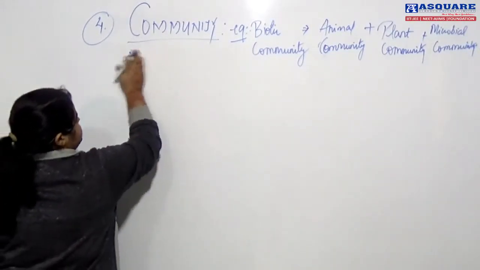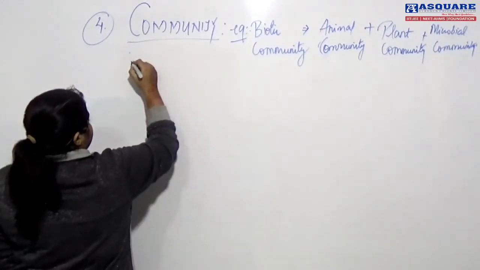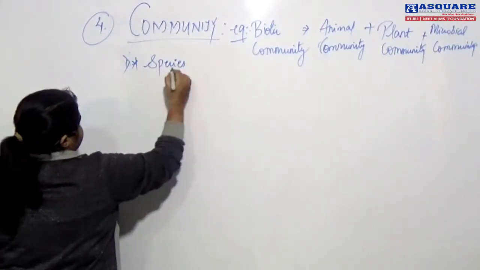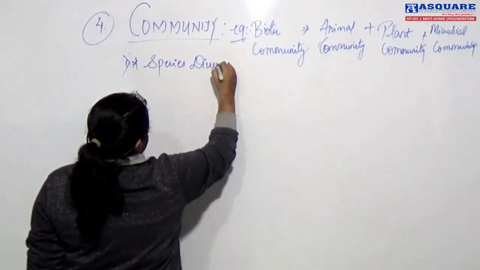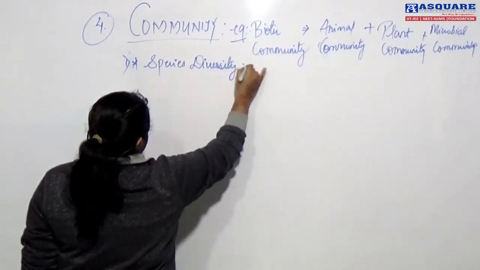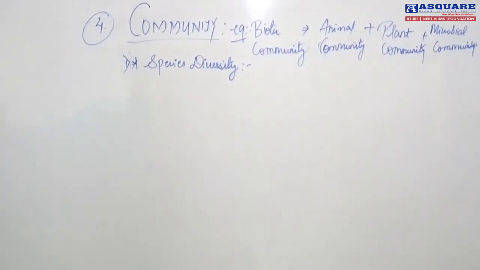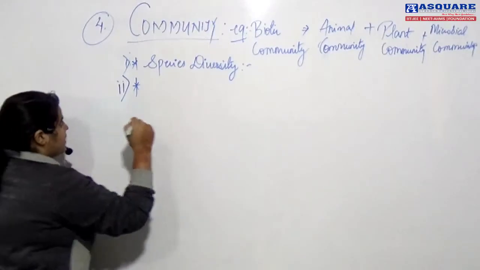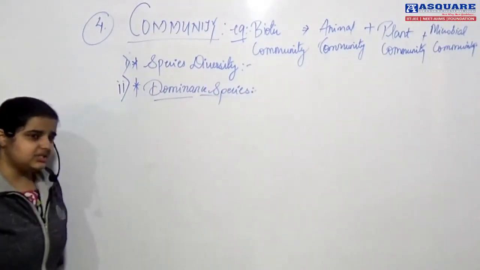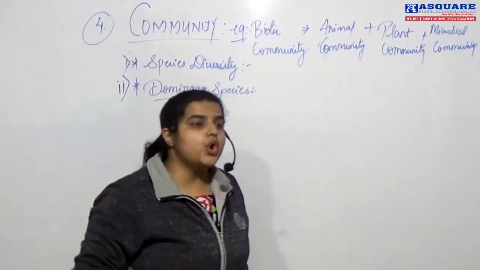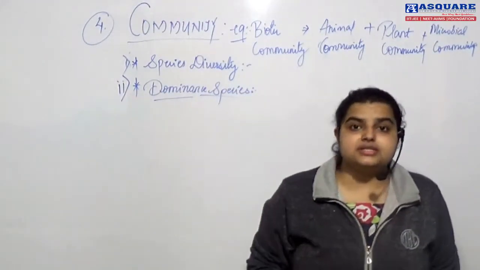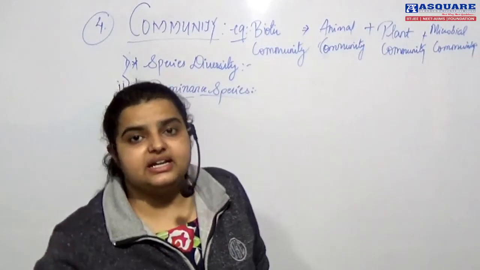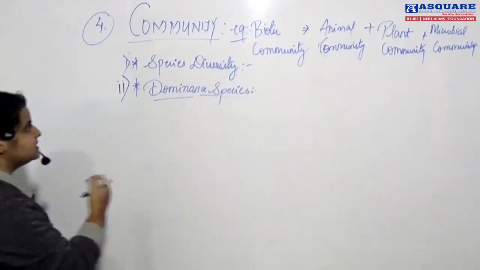Now, as I said, community, biotic community, and then I taught you species diversity. Now I am going to teach you what is dominant species, or species dominance. The species which are present in the highest number in a locality or in a habitat are called dominant species.